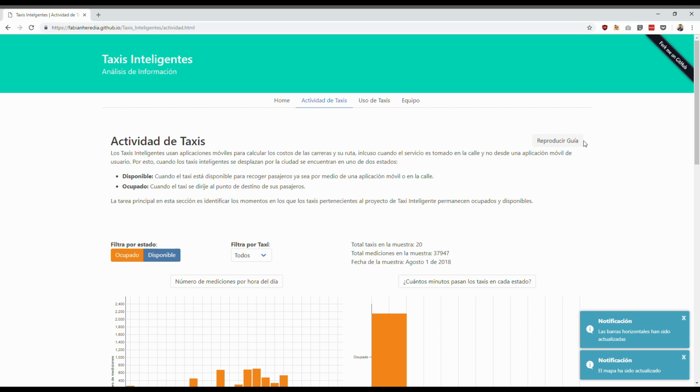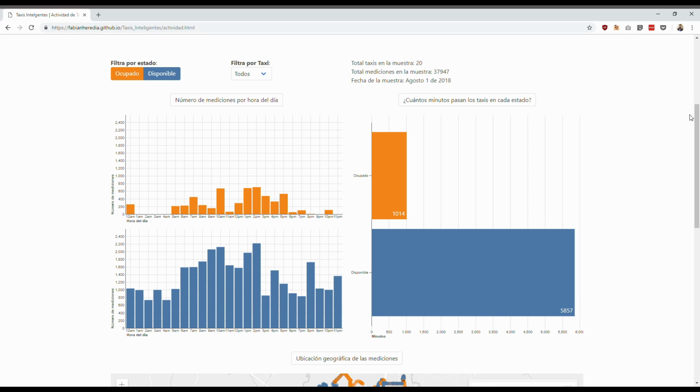Smart taxis use mobile applications in order to calculate costs and routes for their passengers, even when the service is taken directly in the streets. This is why, when the taxis circulate, they are classified in two states, available and busy. The data corresponds to a 24-hour collection on August 1st, 2018 with 20 taxis. The main task here is to evidence the moments the taxis remain in each state.